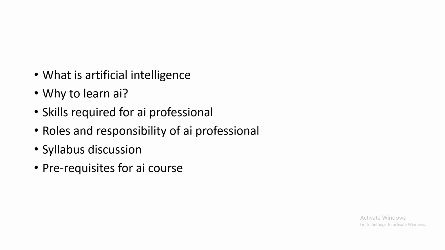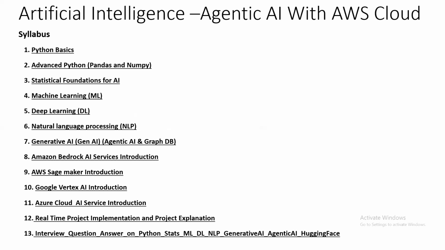Today's class I will be discussing the syllabus: what topics we will cover in this 2 to 3 months time frame. We are starting with Python basics so we can build a foundation in this programming language.